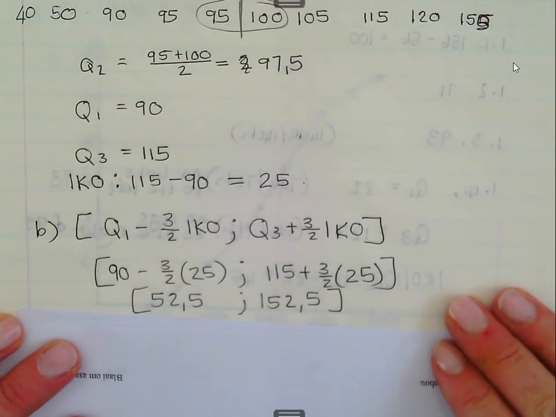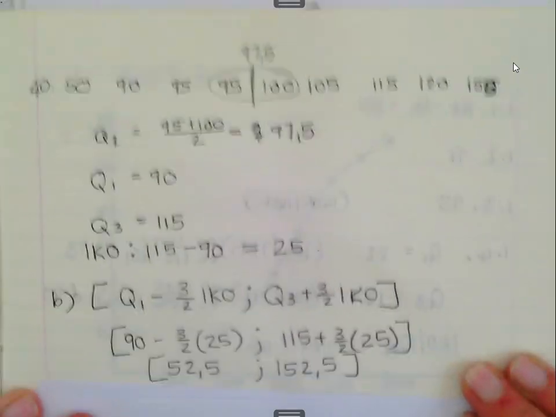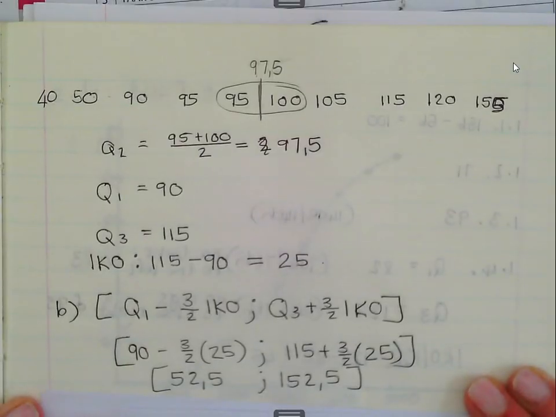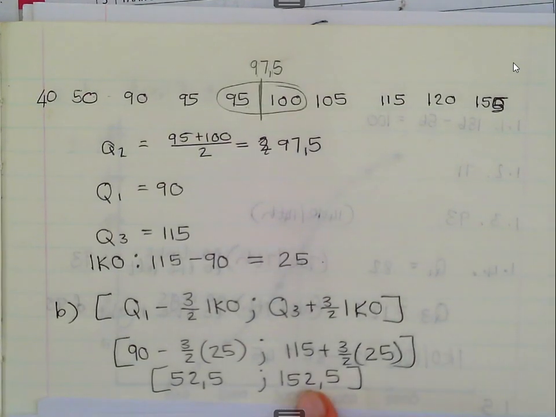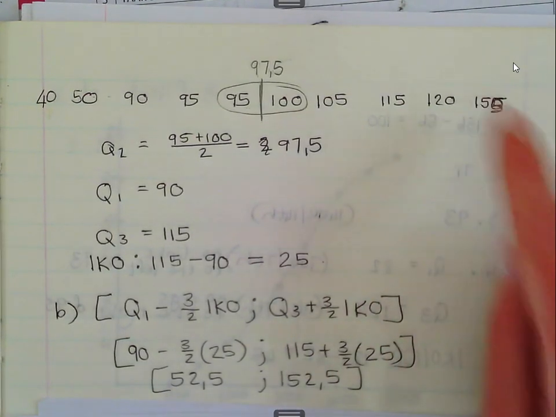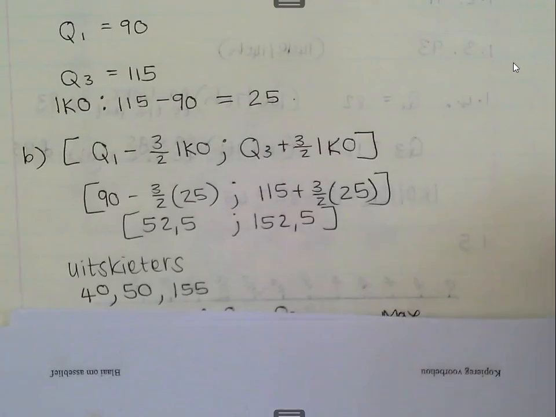Okay, so which numbers are smaller than 52.5? 40 and 50. Bigger than 152.5? 155. So I've got 3 outliers.